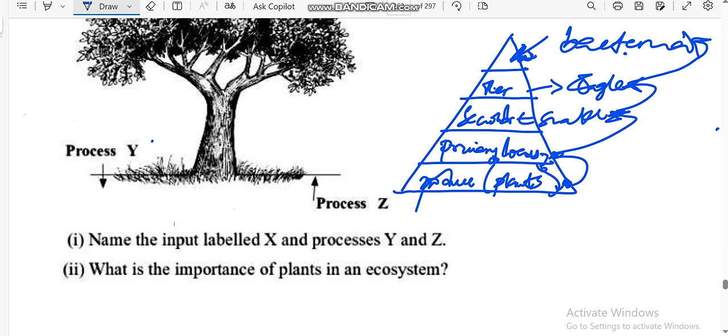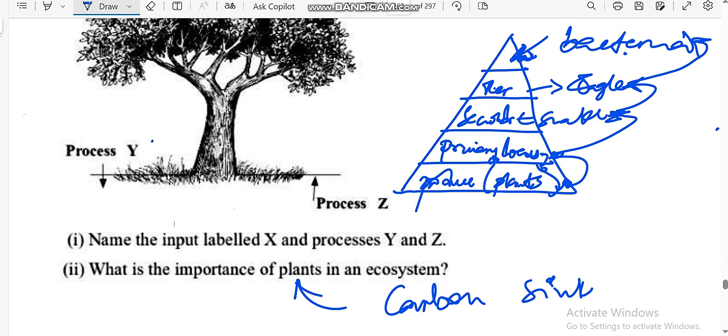When a plant dies and decomposes, it releases nutrients into the soil, thereby improving soil fertility. And also my plants act as carbon sinks. Do you know a carbon sink? A carbon sink is an environment that absorbs carbon dioxide from the atmosphere. So by absorbing carbon dioxide from the atmosphere, trees reduce global warming. Why? Because global warming is a result of the increase in the amount of carbon dioxide in the atmosphere.